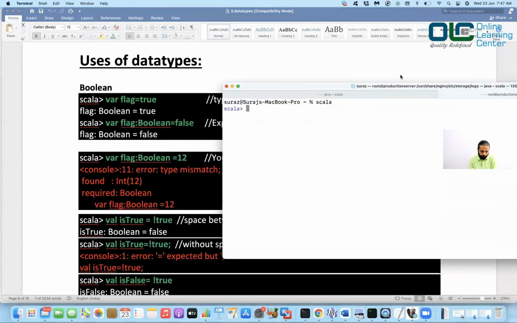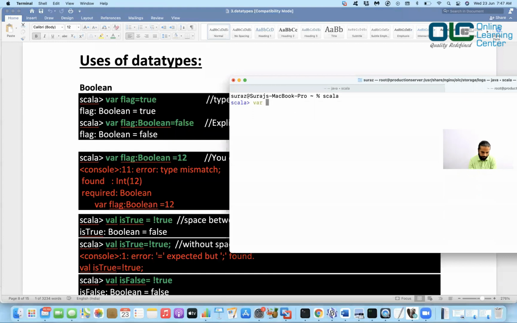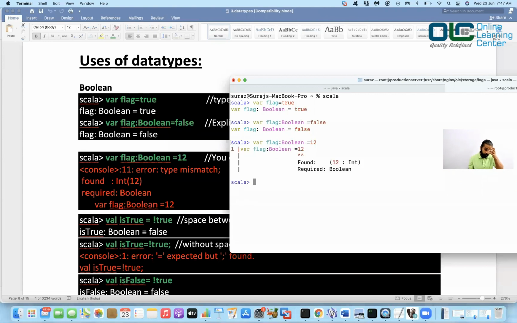Right, so we got into the Scala prompt here. So I'll say var flag is equal to true. We'll get a Boolean type value, and its value is true. Or you can say var flag of Boolean type is equal to false or true, whatever. Now what you cannot do is just say is equal to 12. This is not correct. It is saying found is Int and required is Boolean. So that's what it is.